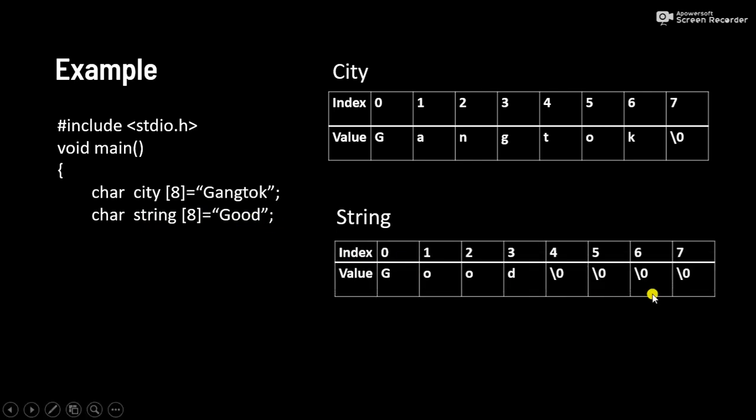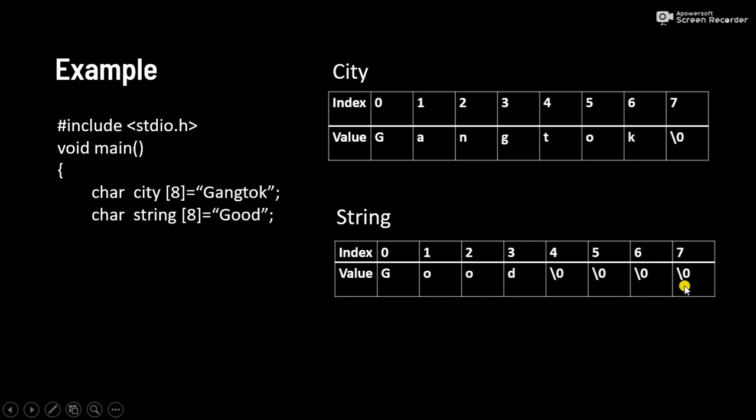So the index number starts from 0 to 7, that is total 8, that is the size, and the value is good. So we have only 4 values. They will store on index number 0 to 3, and whatever the remaining indexes, it will store the null character like this.